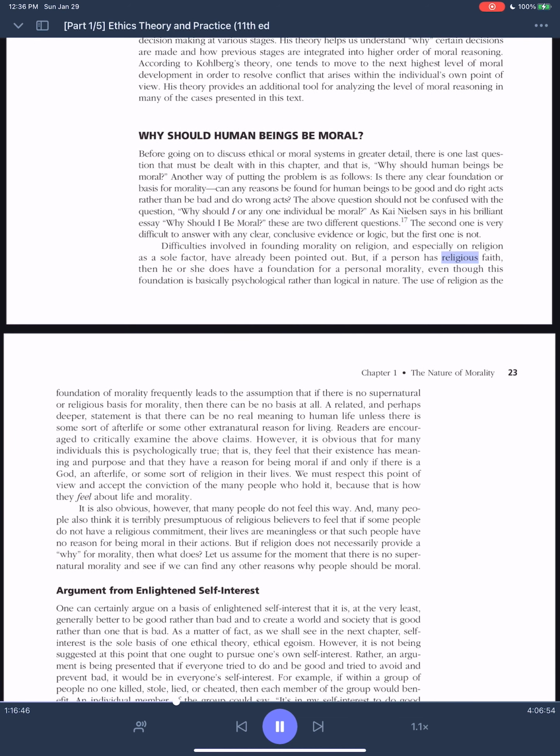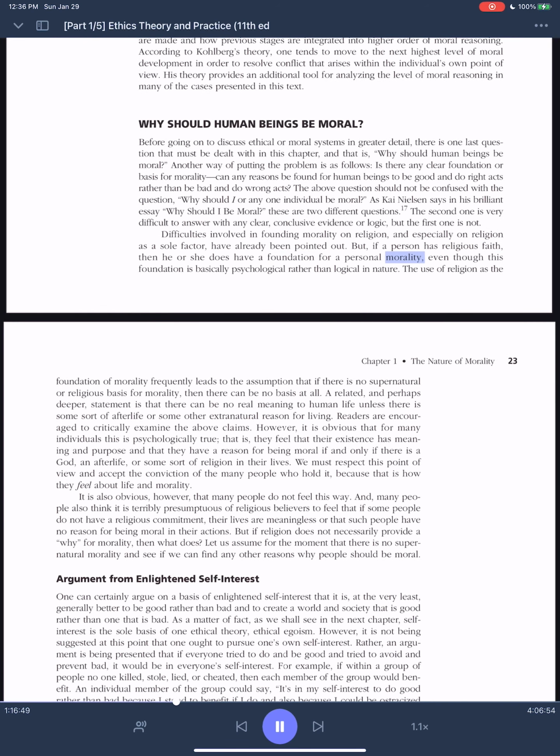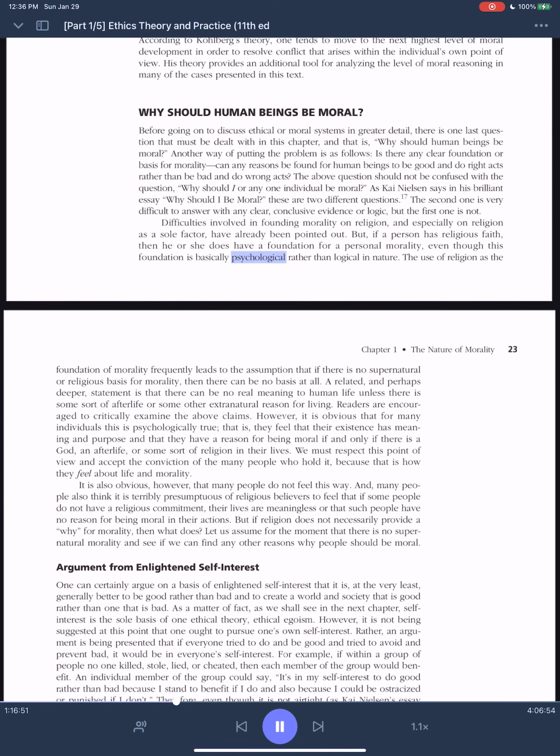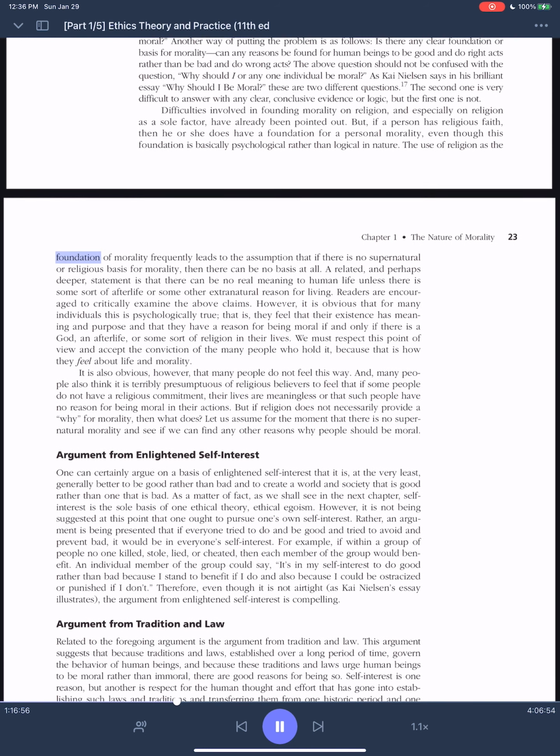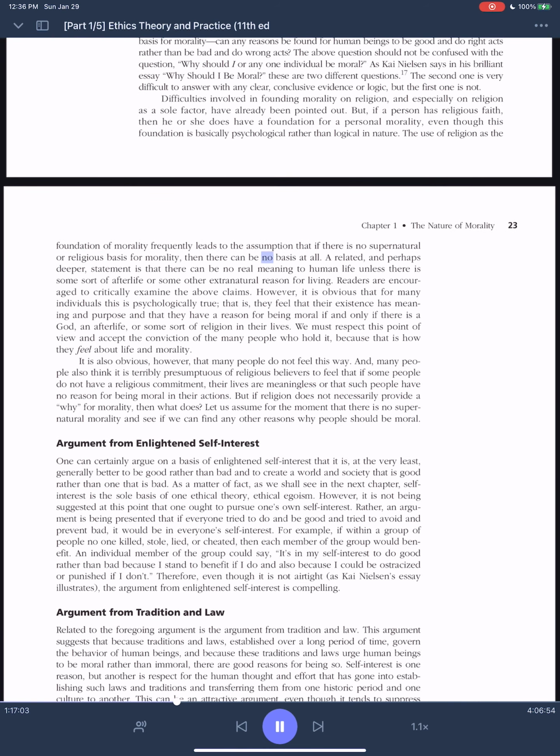But, if a person has religious faith, then he or she does have a foundation for a personal morality, even though this foundation is basically psychological rather than logical in nature. The use of religion as the foundation of morality frequently leads to the assumption that if there is no supernatural or religious basis for morality, then there can be no basis at all.